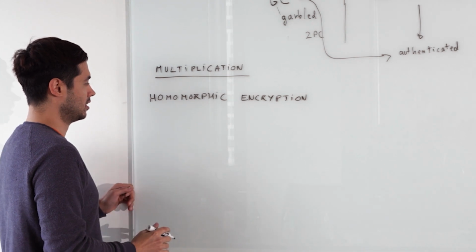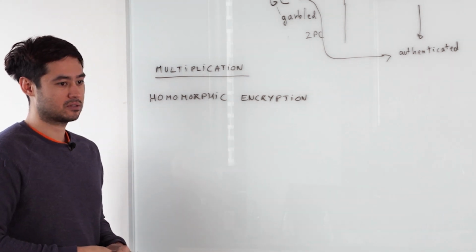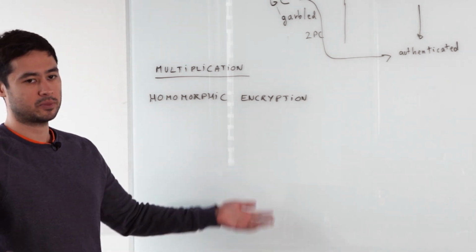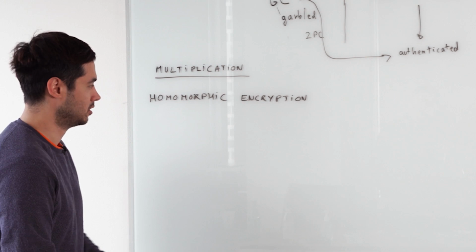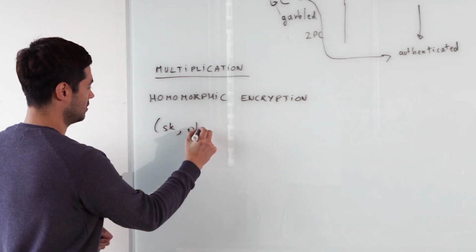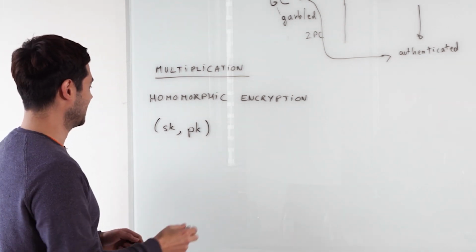Very briefly, it's a public key encryption. That means that someone has a private key to decrypt, and everybody has a public key that they can encrypt to. So there's a secret key and a public key.